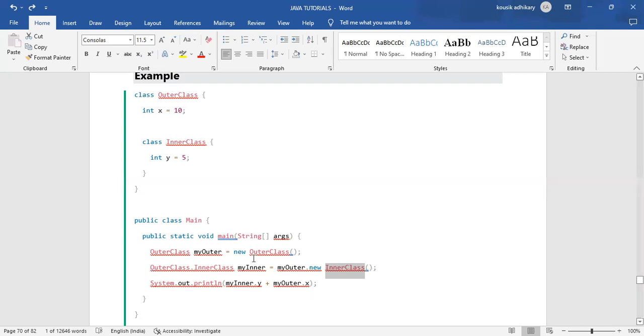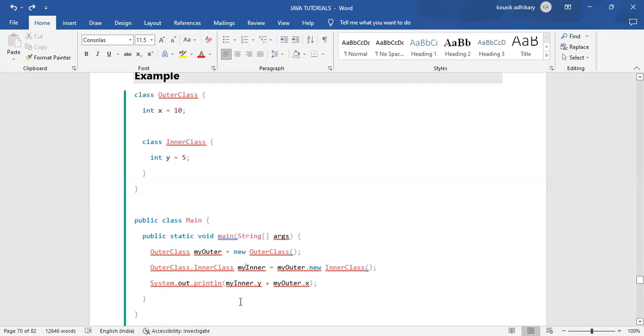This is the syntax. Name of that outer class dot name of that inner class, then the object name, then equals to the name of that object of outer class, that is my outer dot new keyword, and then the inner class name. Understood?